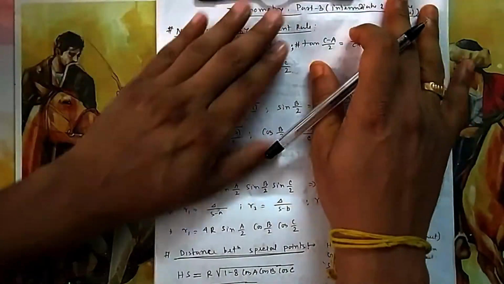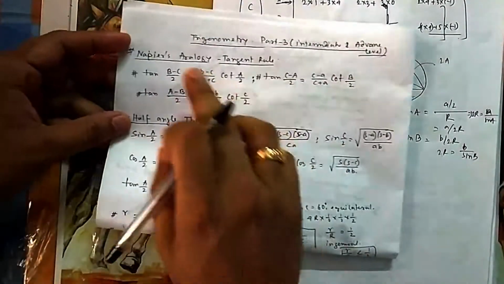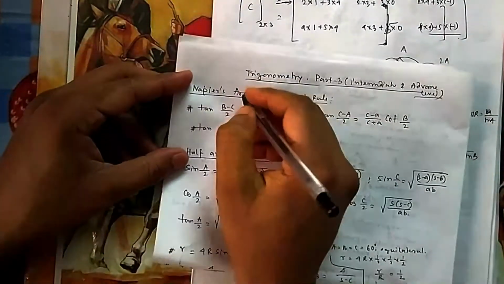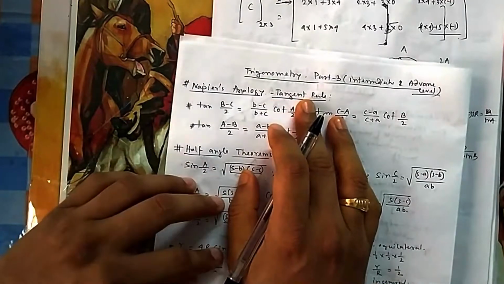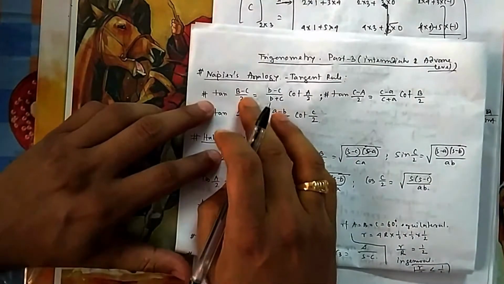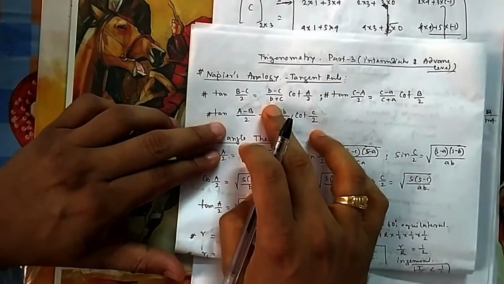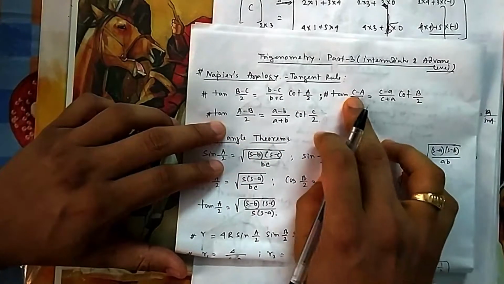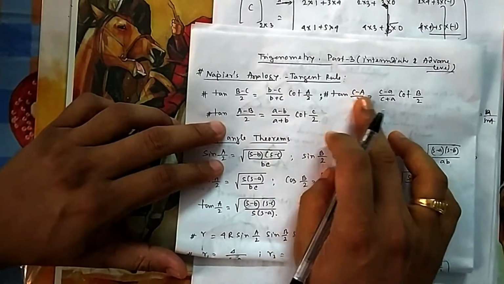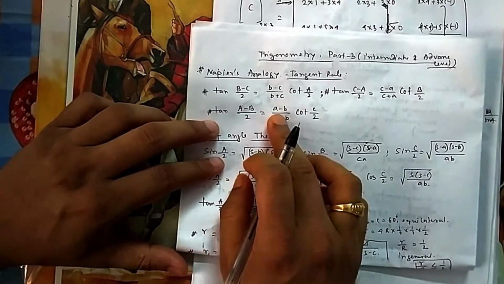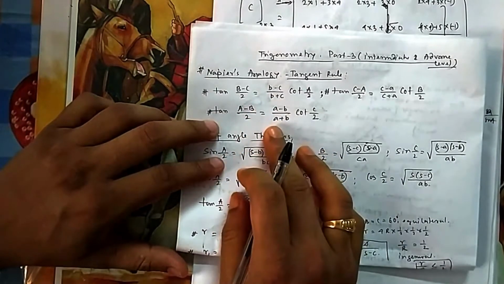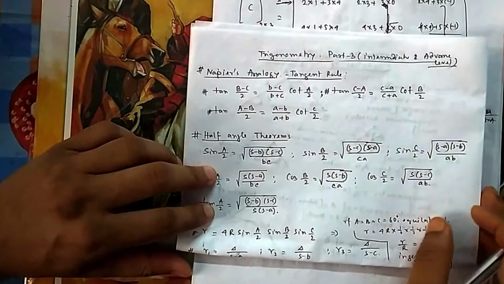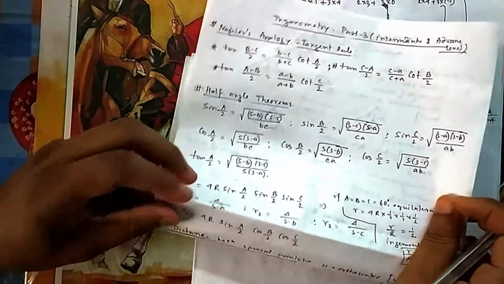Again, I am not going for the proofs. All these things can be proved easily, and you will see while solving problems also that we will be applying this. We will see the applications. That is also known as Napier's analogy, and this is known as the tangent rule. So you remember this one: tan of (B minus C) by 2 is (b minus c) by (b plus c) times cot of A by 2, a relation between tan and cot. So there is a symmetry also. If you write it one or two times, it will be easy. It is nothing so tough to remember, because there are lots of symmetries.